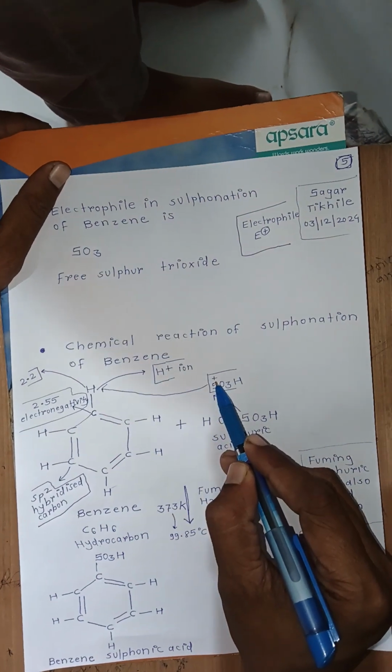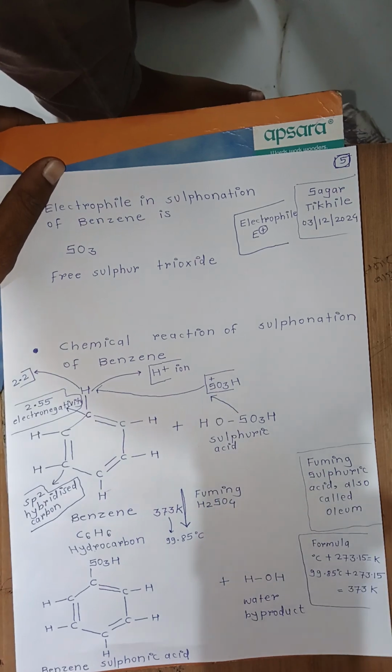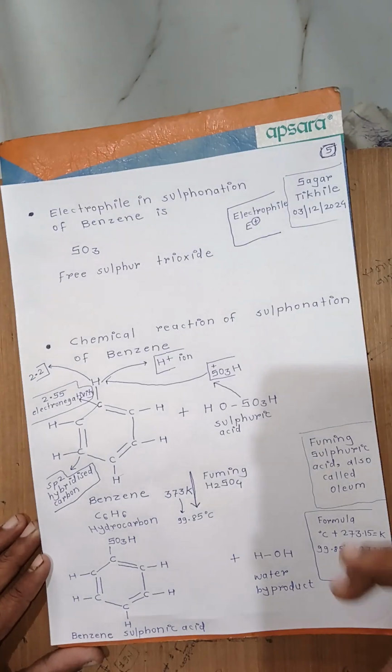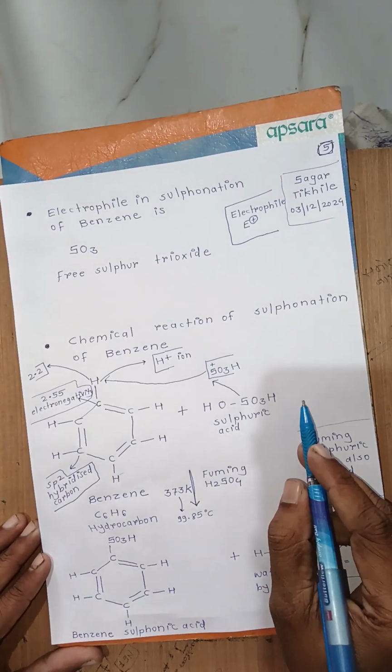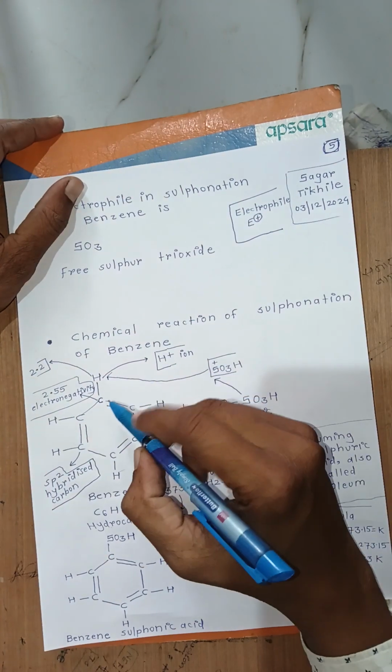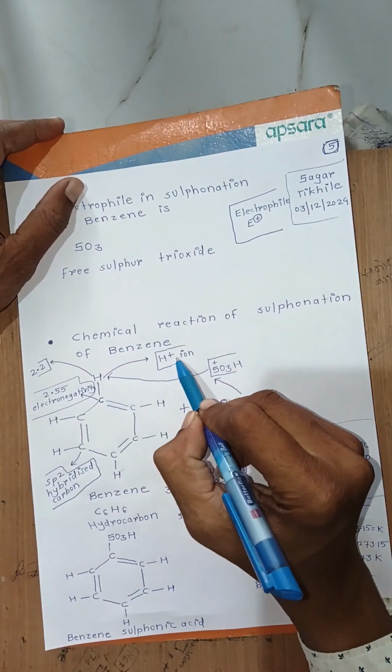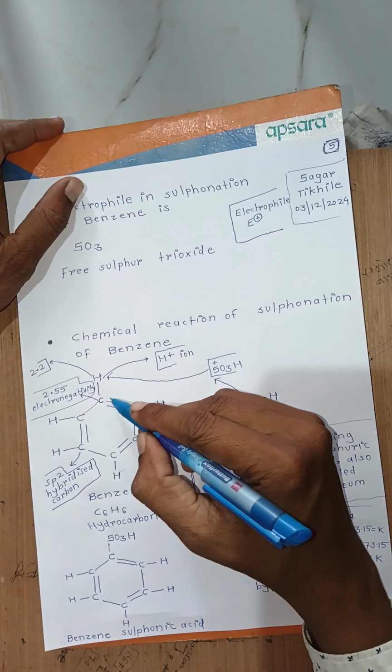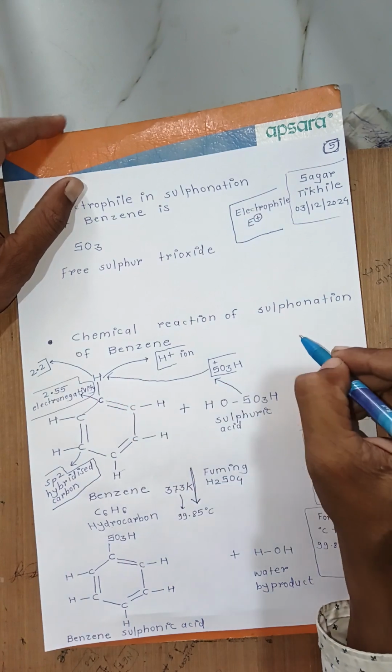This is an electron deficient species. I will draw this in a simple way. After the removal of H plus ion, this carbon becomes electron rich in this way.